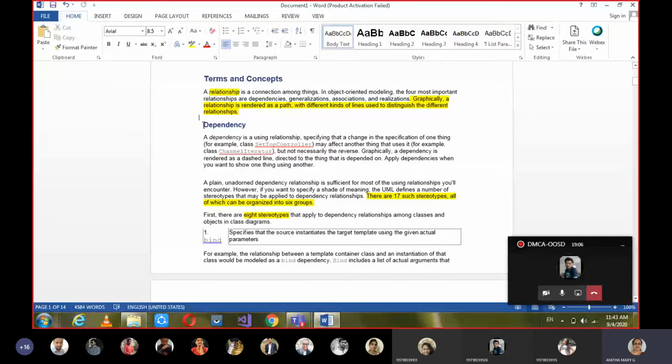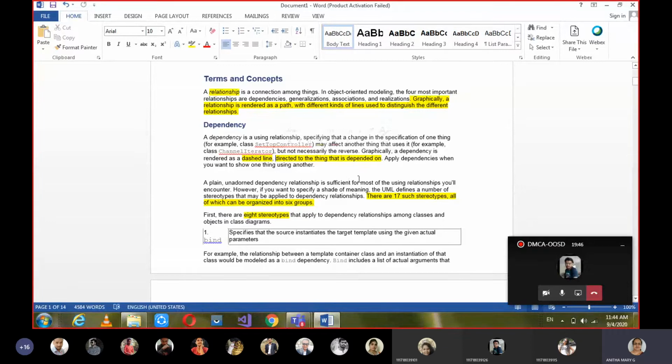Okay, so let's learn in detail about each relationship. The first one is dependency. Till now many times I have repeated, again I am repeating: dependency is nothing but if there is a change in one thing, that change will affect the other thing also. If that scenario exists, then we say it is a dependency, and it is represented as a dashed, dotted line, directed to the thing that it is depending on.